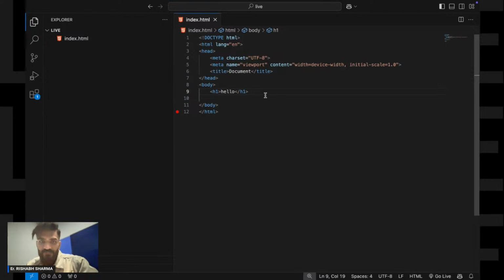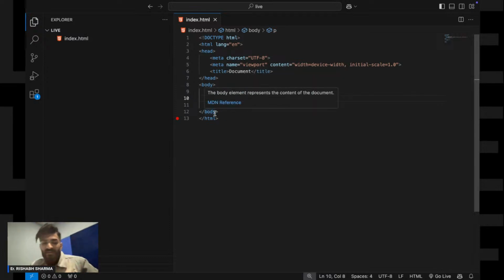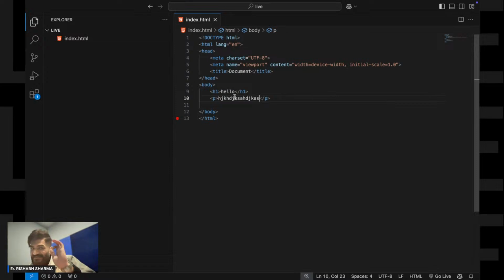Likewise, if you want to write a paragraph, then the p tag is there. This p tag is telling the browser that whatever I am writing inside this p tag is responsible for showing a paragraph on your browser.